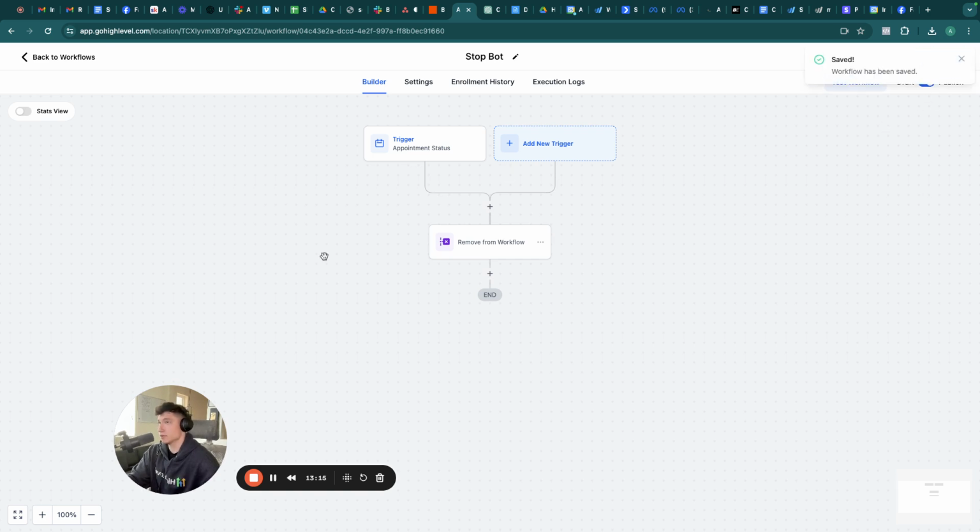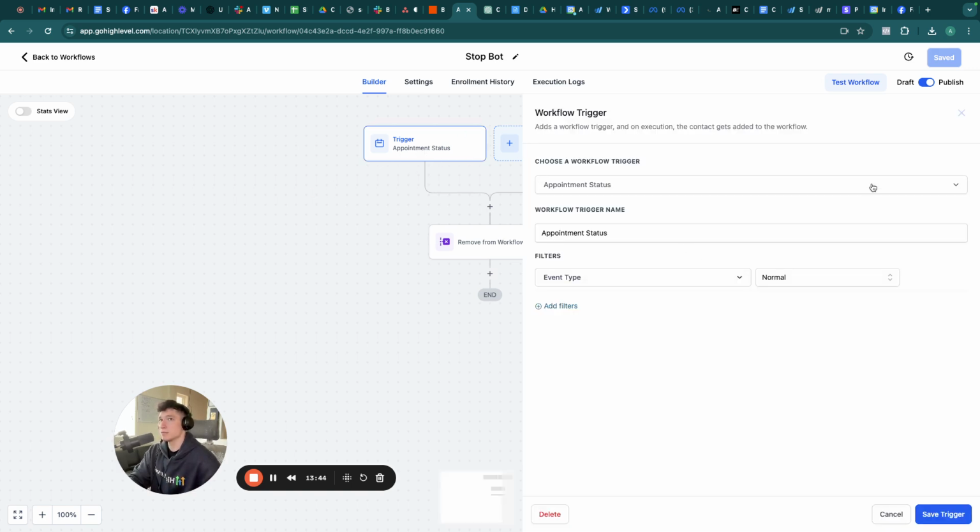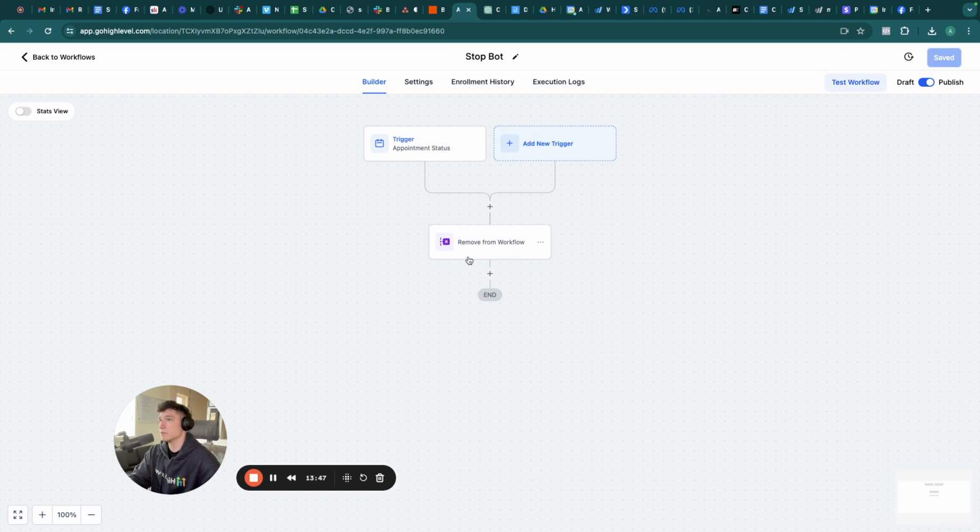So now what this is going to do is, if an appointment is booked, they're going to start receiving confirmation and reminders, text messages, email. We don't want the bot to continue following up with them and trying to text them if they're also receiving those reminders. That'll just get annoying and redundant. So what we want to do here is remove them from the conversational AI workflow entirely once the appointment is booked. So if an appointment is booked at all on any calendar, we're going to remove them from that workflow so it starts receiving the appointment reminders.